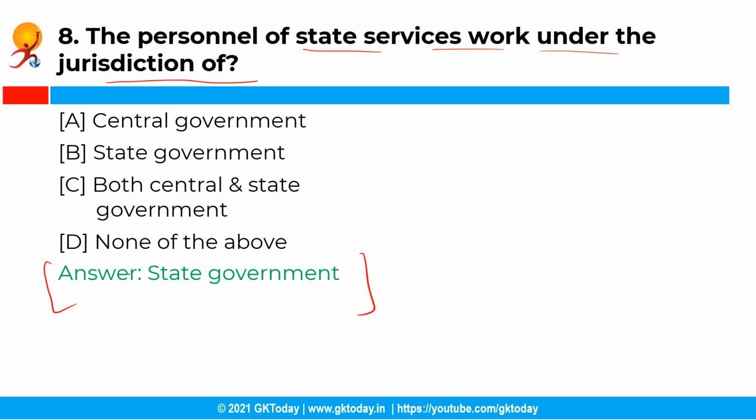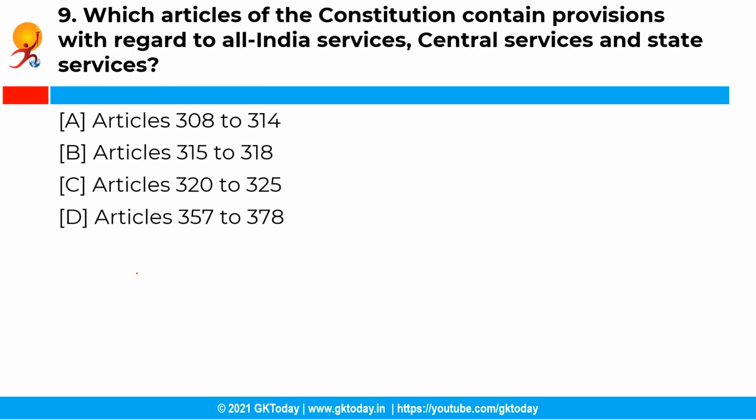So the personnel of state services work under the exclusive jurisdiction of the state government of India, and they hold different positions like general, functional and technical in the departments of the state government.